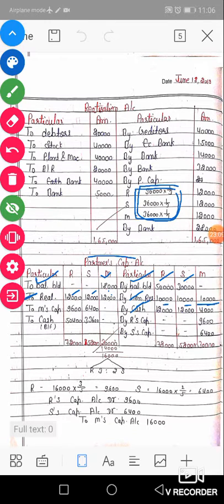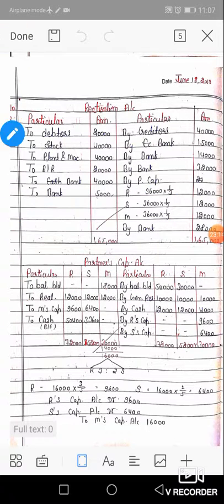Now our final work. Final work is the calculation of the loss on Mohan's capital account. Total of the debit side in the case of Mohan is 18 plus 12, that is 30,000, minus 10,000 of general reserve and 4,000 brought by him in cash. So 30,000 minus 14,000, it is 16,000, the net loss of his capital account. 16,000 is the net loss of Mohan's capital account, which is distributed between Ram and Sham in their capital ratio.